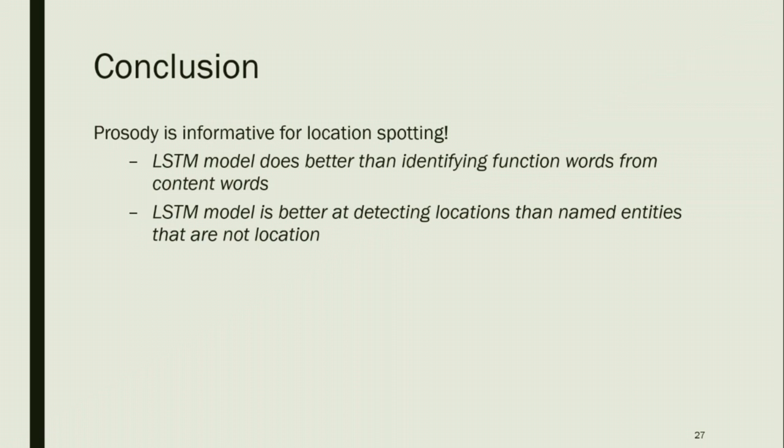So in conclusion, we found out that prosody is informative for location spotting, and the LSTM model is able to perform better than just identifying function words from content words. And the LSTM model is better at detecting locations than detecting named entities that are not locations. So our model is location specific.